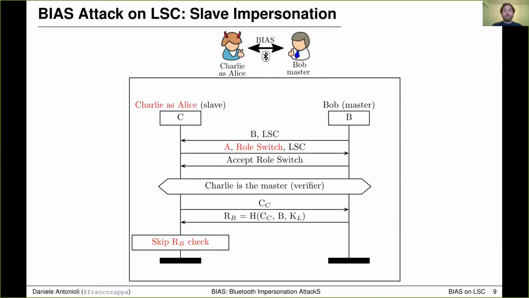Charlie presents to Bob as Alice, the red A in the figure, and also asks Bob to switch Bluetooth role before being asked to authenticate. Bob accepts the role switch request as it is standard compliant. Charlie becomes the new master and, as a side effect, also the new verifier. Then Charlie completes unilateral authentication with Bob, ignores Bob's response, and continues session establishment without having to authenticate to Bob.